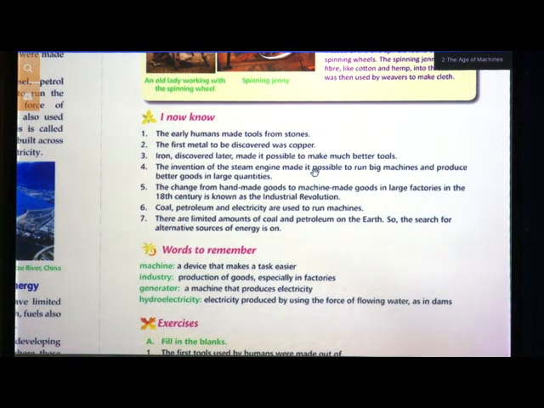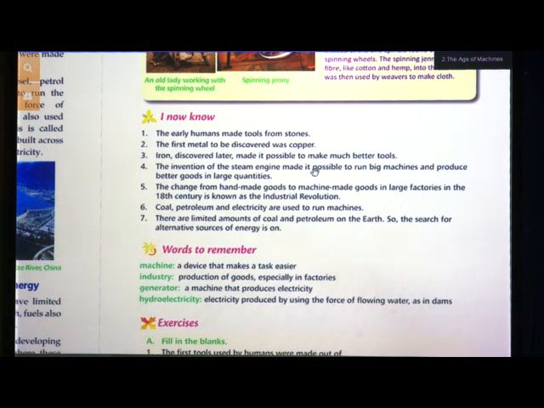So with the help of the friction, which led to fire. Early humans used a lot of stone in their daily life. Then the first metal they discovered was copper. After copper, bronze was invented.